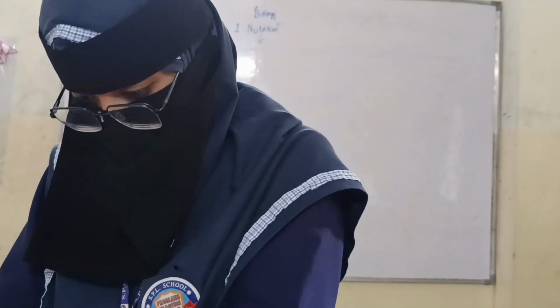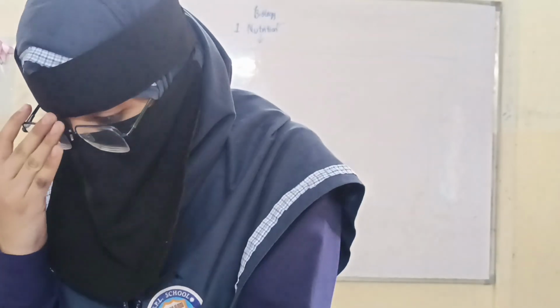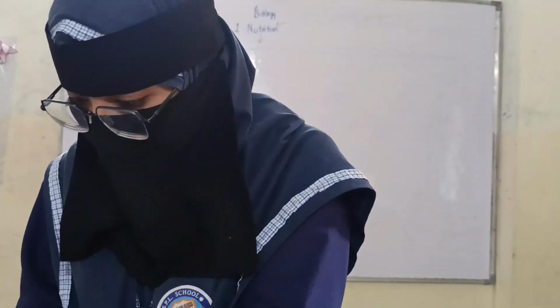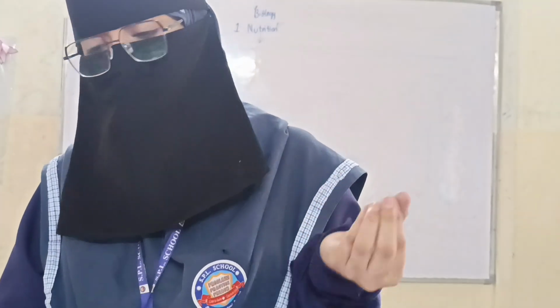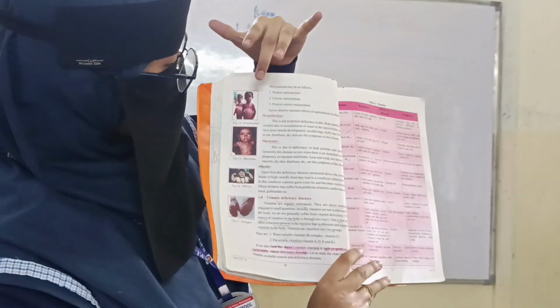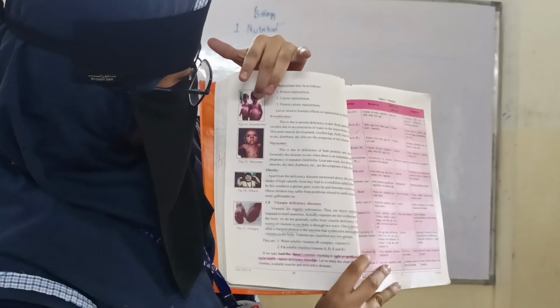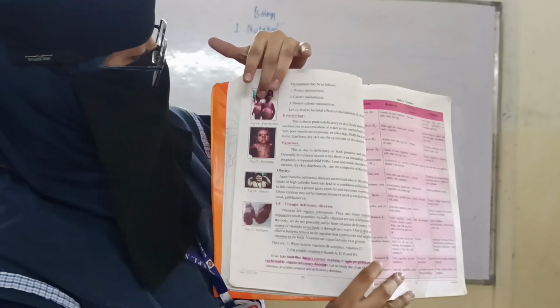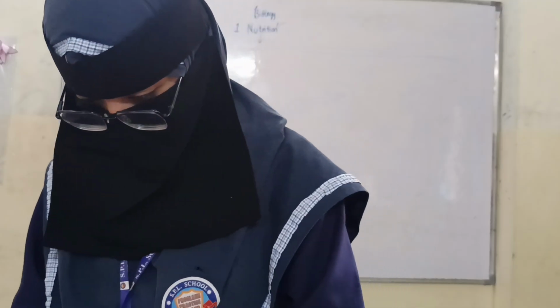kwashiorkor. This disease we will get, and marasmus we will get when we don't have both protein and calorie. When we have protein calorie malnutrition, we will suffer from this disease. You can see this. It is marasmus and kwashiorkor.